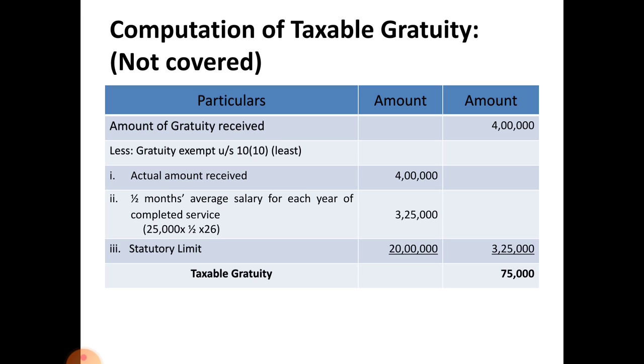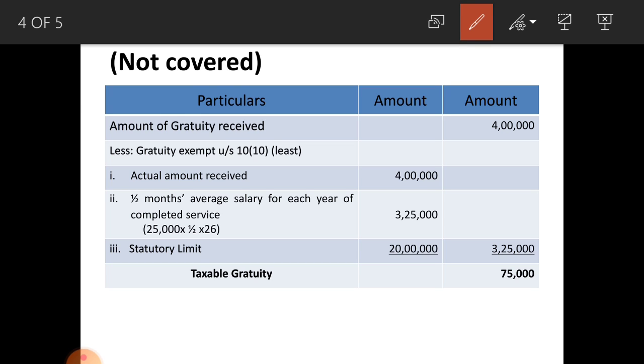See, calculation of taxable gratuity. Amount of gratuity received 4 lakh. From this you have to deduct the least of the following: amount actually received 4 lakh, or half month's average salary for each year of completed service, 26 years of completed service.